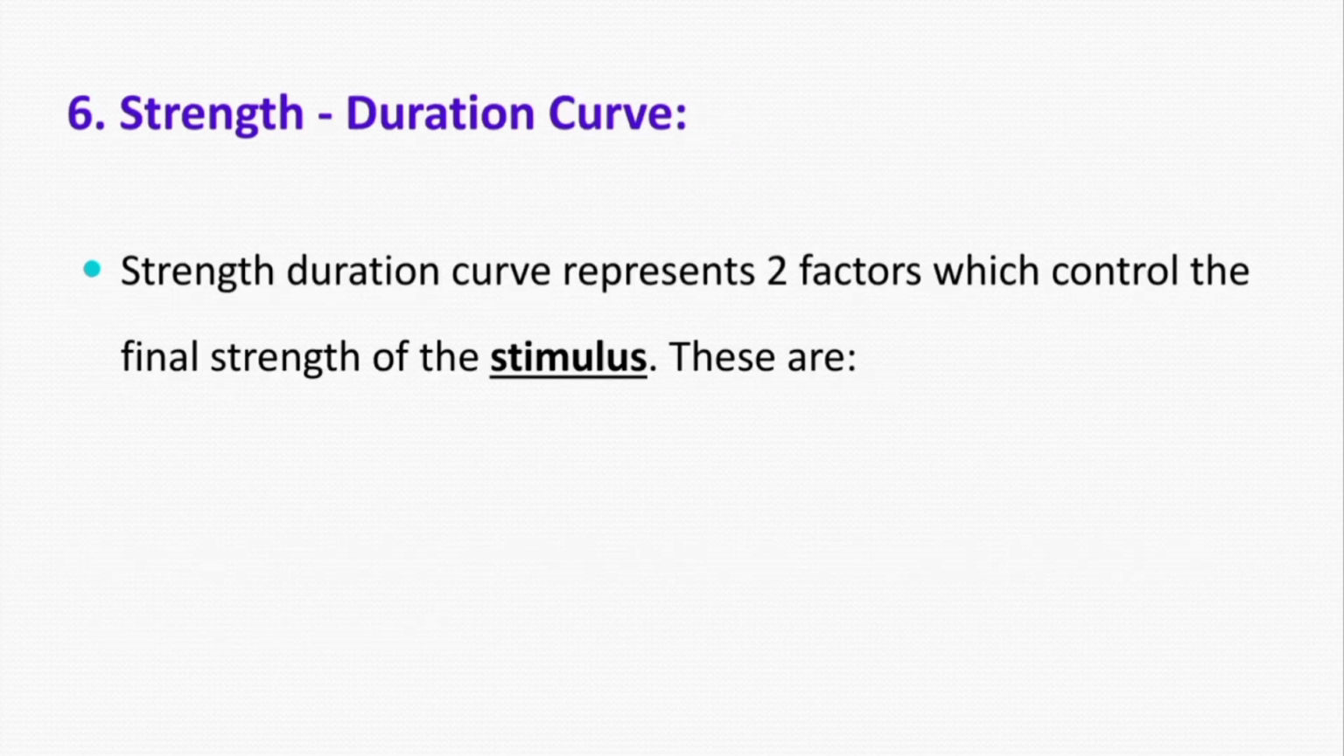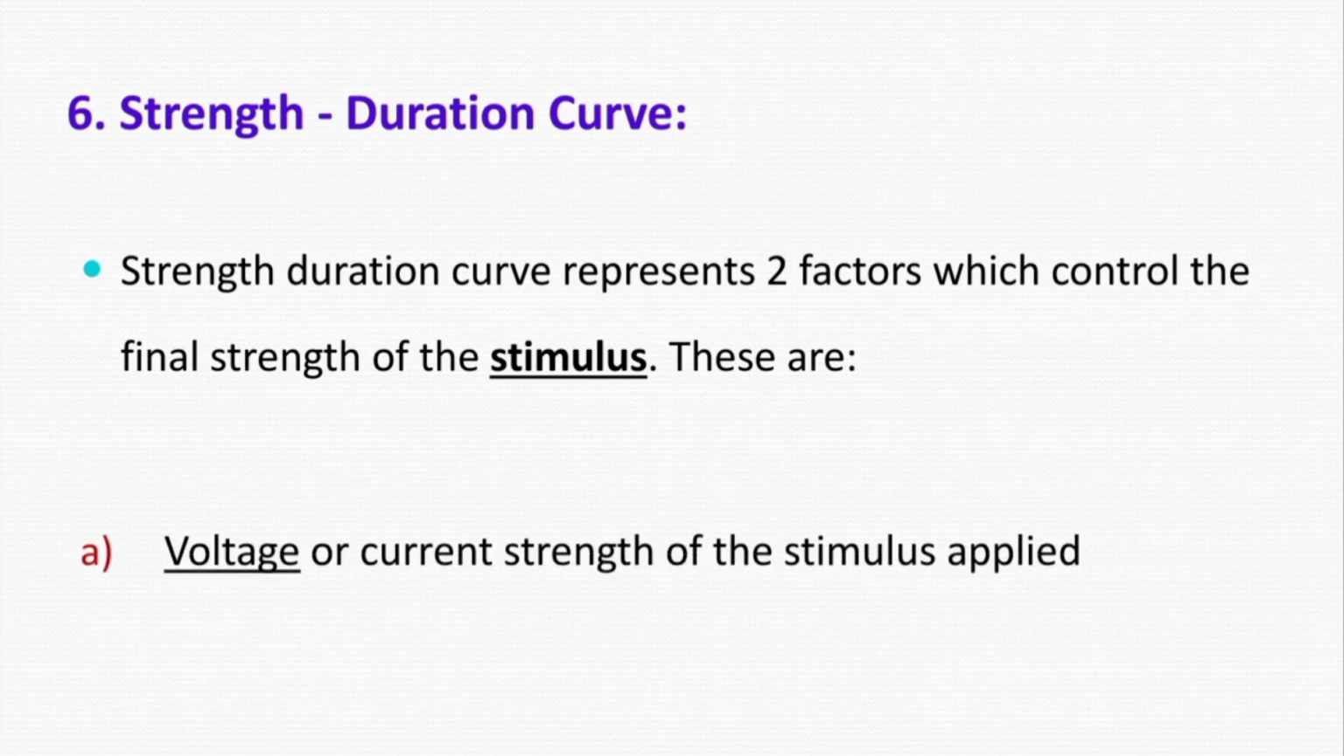Then the next property is called the strength duration curve. Basically, it is a graph, and this graph shows us two factors. Number one, the voltage or current strength of the stimulus applied, and number two, as the name indicates, the duration of the stimulus. So, this graph shows us these two properties or factors about the stimulus, that is the voltage of the stimulus and the duration of the stimulus.